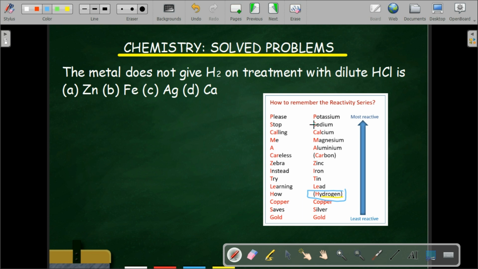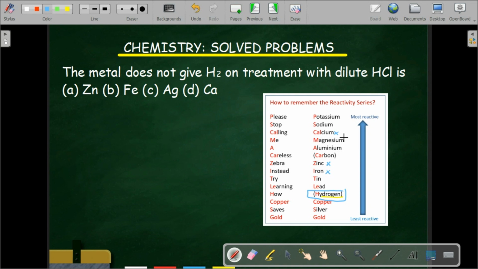Looking at this reactivity series, you see that zinc is higher than hydrogen. So zinc could not be your answer, because zinc will definitely give hydrogen gas. Iron could not be your answer because iron is also higher than hydrogen in the reactivity series. Calcium also, you can see calcium is far higher here.